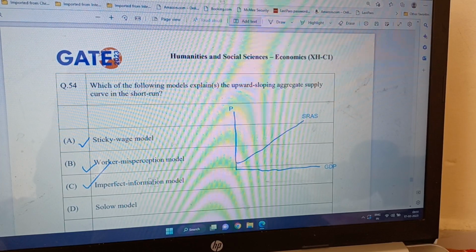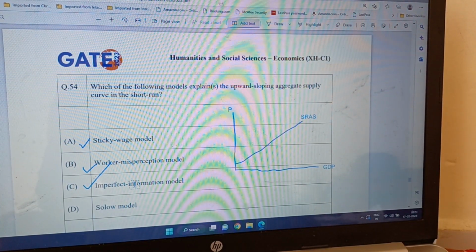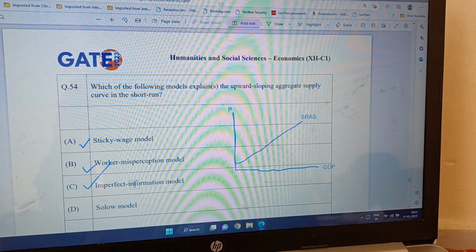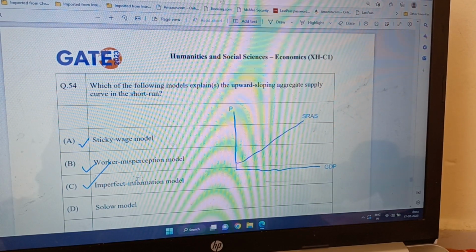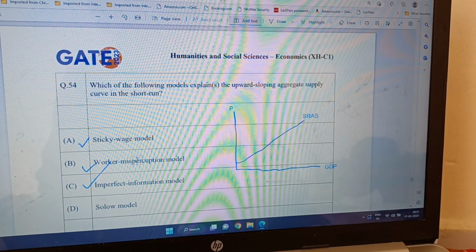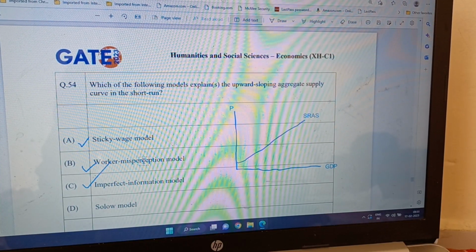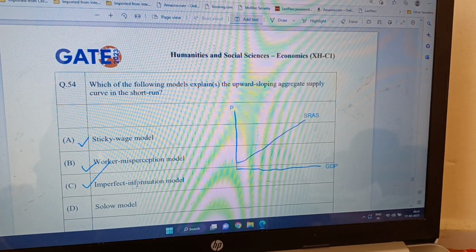And imperfect information, again here the information is imperfect, meaning the price has gone up, but the workers have not got the information. So when they don't get the information, again the short run aggregate supply curve will slope upward. So basically worker misperception and imperfect information are basically the same thing. Misperception means not correct information, and imperfect information means not complete information.